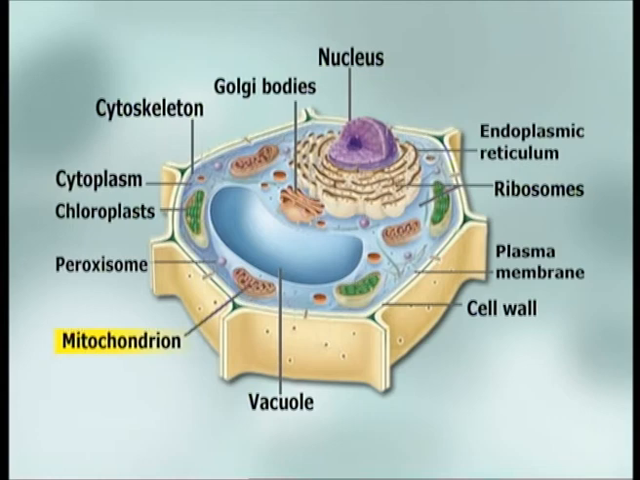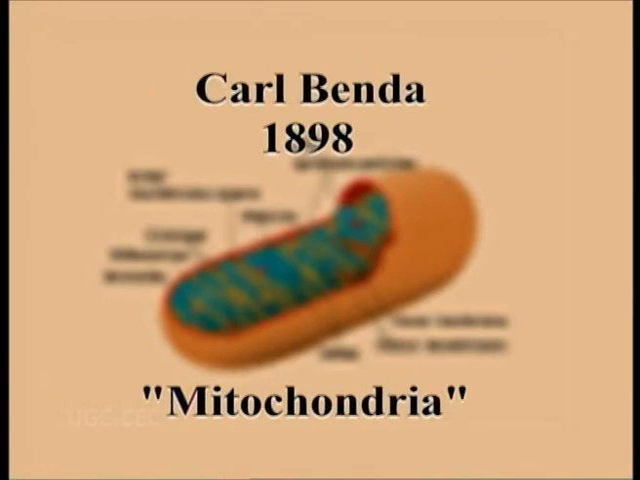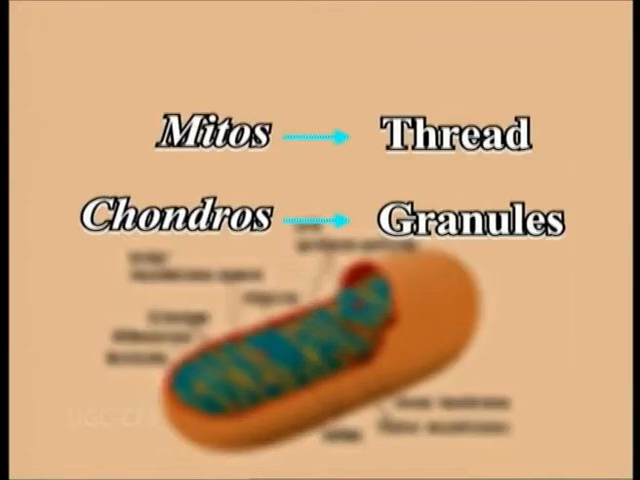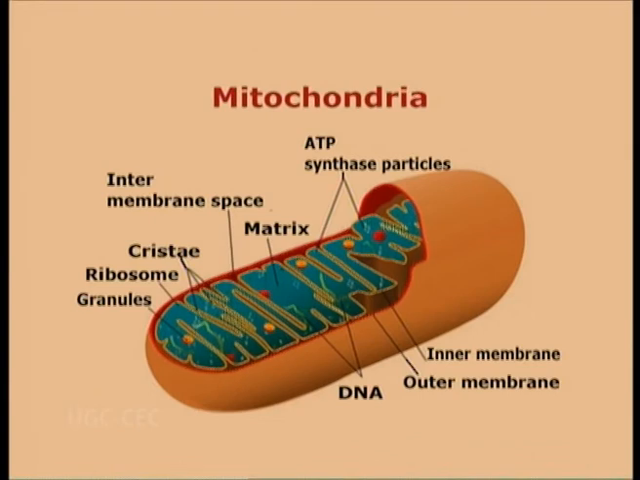Mitochondria. In 1886, a cytologist named Richard Altmann termed mitochondria as bioblasts. Then in 1898, Carl Benda renamed the term bioblast as mitochondria, which was taken from the Greek words mitos, meaning thread, and chondros, meaning granules. Mitochondria are considered the energy plant of the cell. Mitochondria in a cell are like a power plant in a city. Mitochondria contain their own DNA.